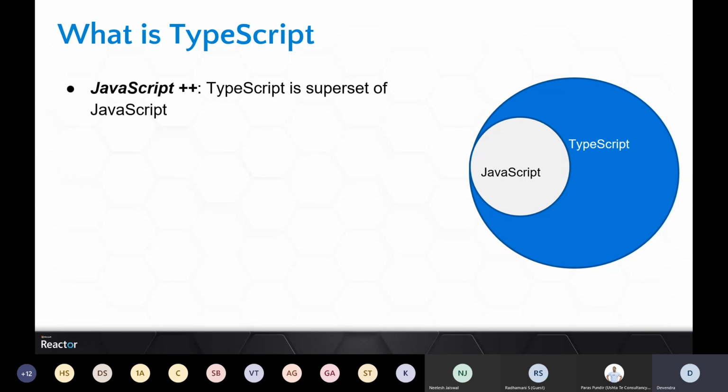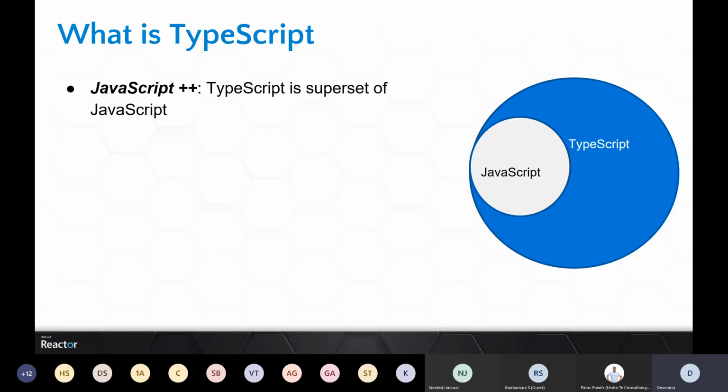Once we noticed that everyone was adopting JavaScript very well, they felt that there was a need to overcome the shortcomings of JavaScript. Wherever we face those challenges, they need to be resolved, right? With that, many other scripting languages came into the picture, like CoffeeScript, PureScript, TypeScript, and all. They all tried to solve the shortcomings of JavaScript.